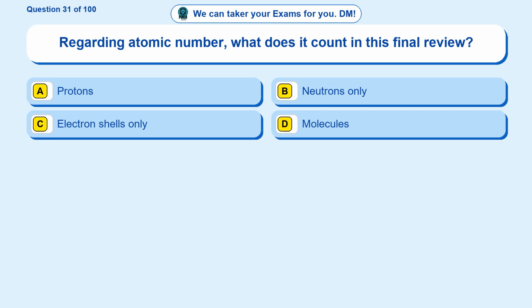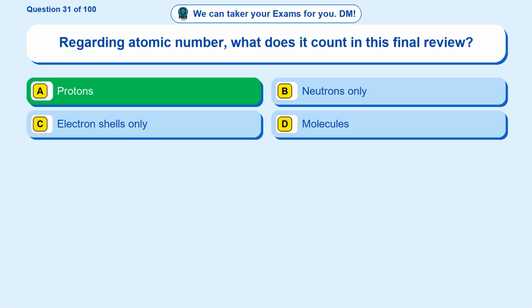Question 31. Regarding atomic number, what does it count in this final review? Option A, protons. Option B, neutrons only. Option C, electron shells only. Option D, molecules. The correct answer is option A.